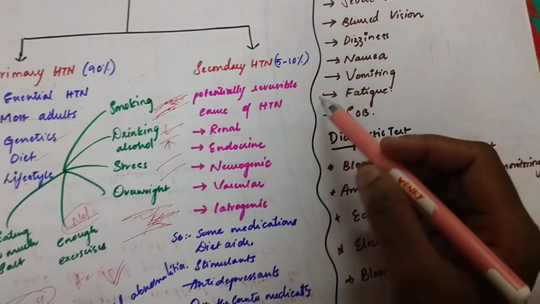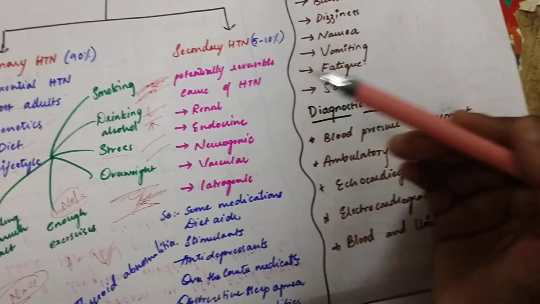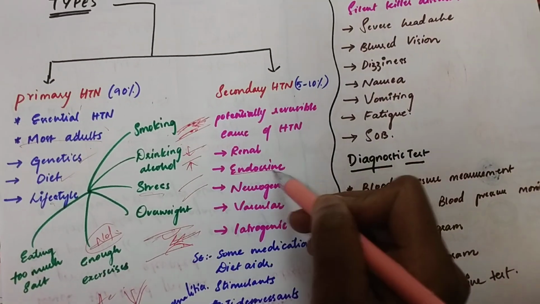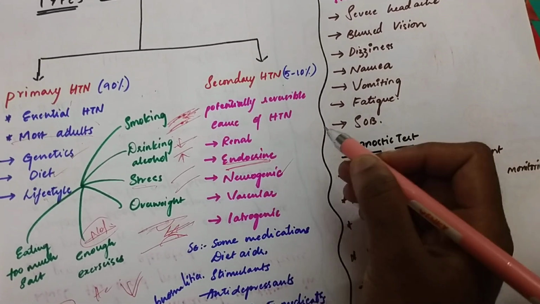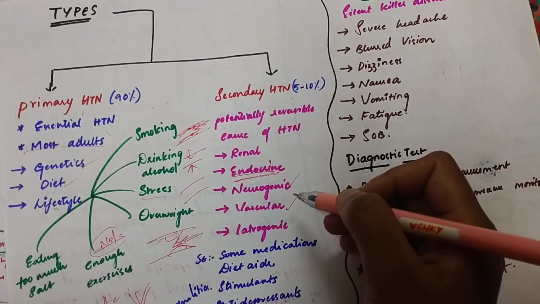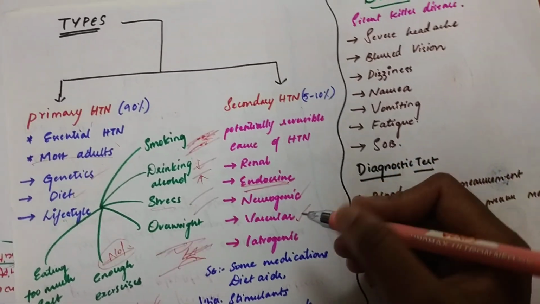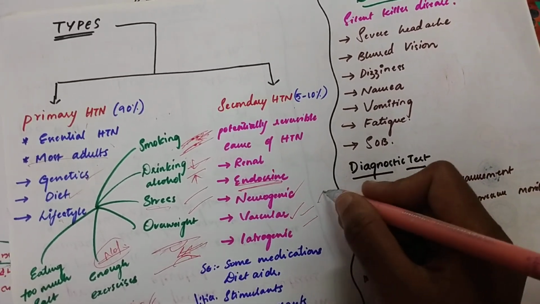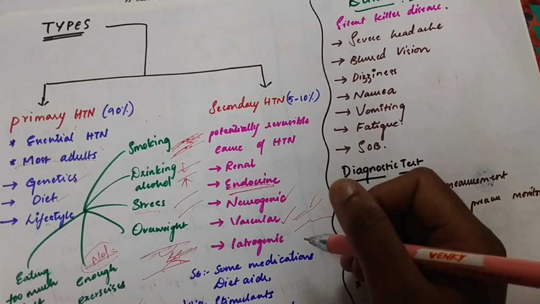Then coming to secondary hypertension, these are 5 to 10%. If a person has other conditions like renal problems, endocrine problems such as pituitary gland problems, neurogenic problems like the sympathetic nervous system, and vascular problems. If a patient is suffering with vasoconstriction, like in the previous video we discussed migraine, where vasoconstriction and vasodilation occur, those conditions can also cause secondary hypertension.